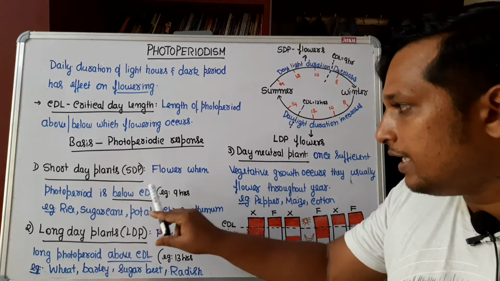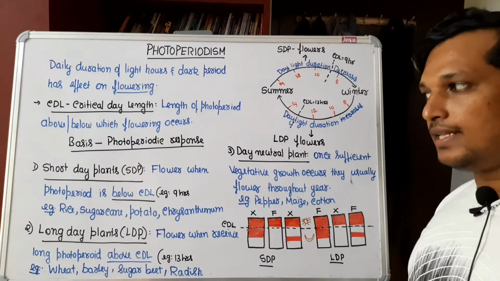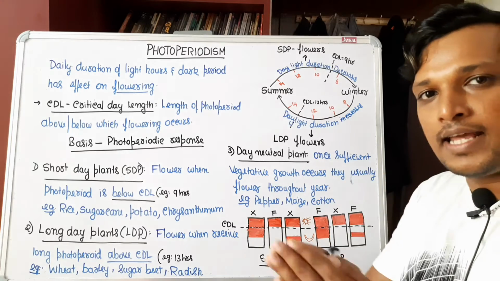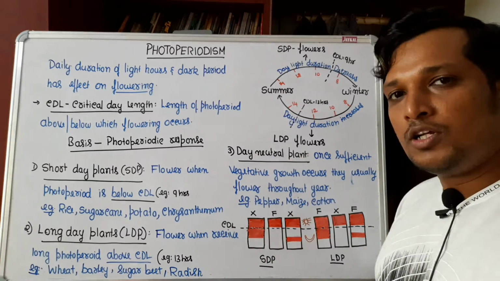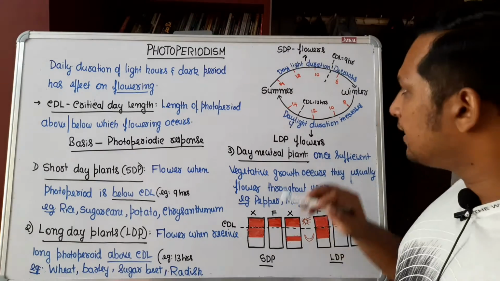Now we have written here: flower when photoperiod is below critical day length. What is this critical day length? It is one particular duration. Say 9 hours is the critical duration for short day plants. Then they will be flowering.